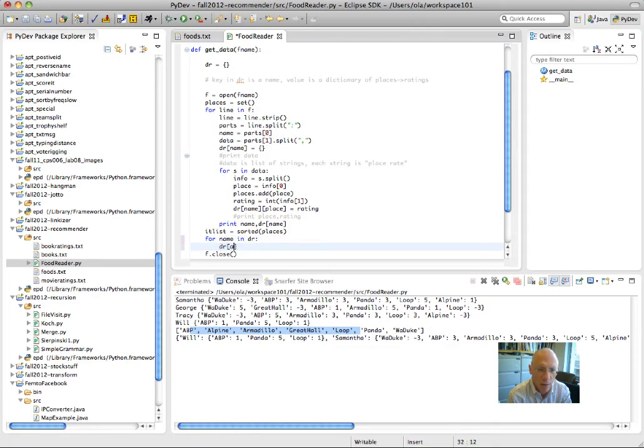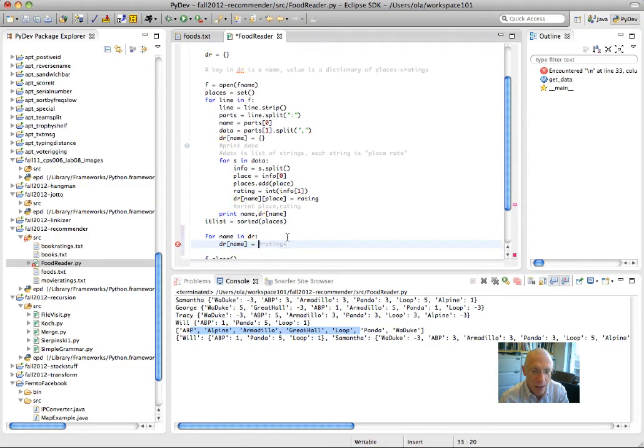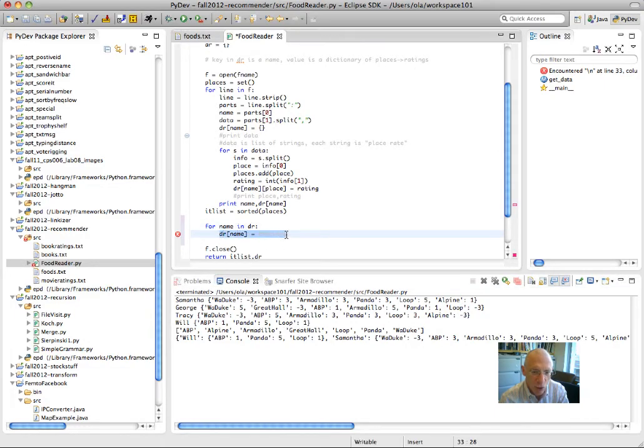And what I want to do now, conceptually, is ratings. I like to, sometimes making notes to myself is going to help. The purpose of this loop is to change the value associated with dr sub name so that it's no longer a dictionary, but instead it's a list. And the list is going to be the rating for ABP, the rating for Alpine, the rating for Armadillo, the rating for Great Hall, the rating for Loop. So the first thing I'm going to do is I'm going to store the dictionary. So the ratings is dr sub name. And I'm making a note, that's a dictionary of ratings for dr name.